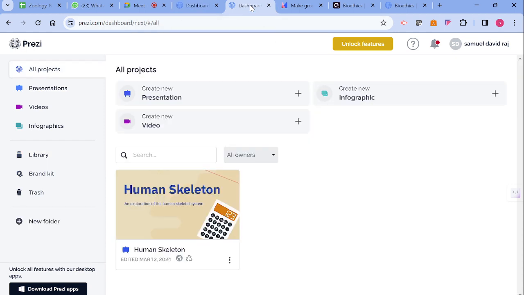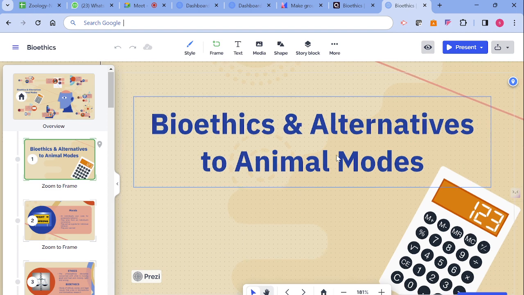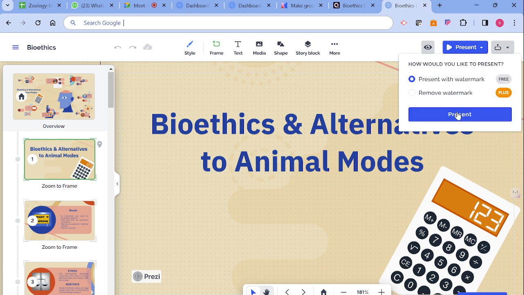So, I have selected one template, and from this website we can present directly in an online class or even an offline class. There is a present button, and when you click it, it shows start presentation or presenter view, and you can go for record as a video, but it needs purchase, but presentation does not require any money. So we go for start presentation.